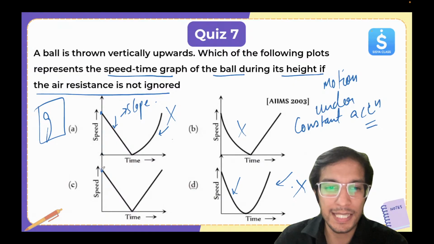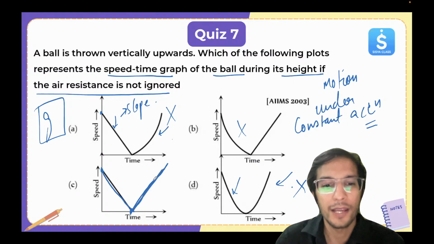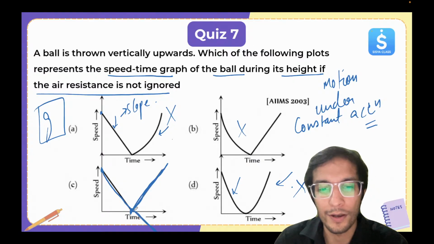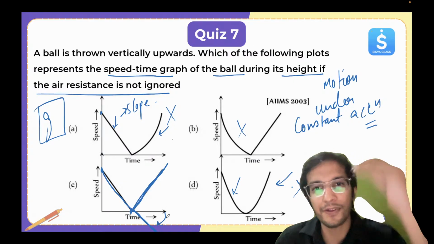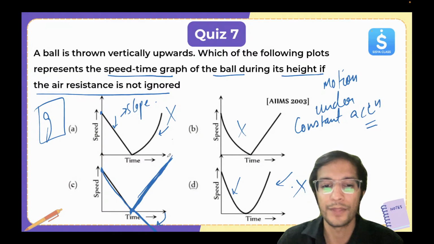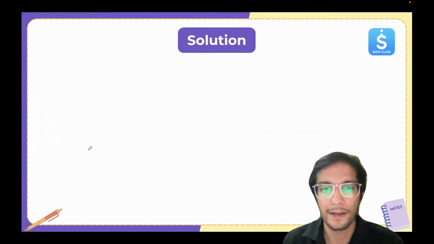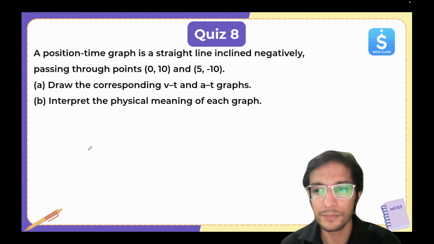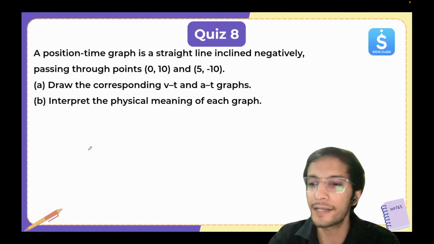Only here you can see the speed which was thrown upward. It was becoming 0 at the highest point, and then again it starts to come back down, and you can see speed stays positive. If it was velocity, then it will go down. Okay, then it is like in negative direction, it starts to increase, but at speed, it will stay positive. Okay, so here in this case, the graph will be like this. So this is the correct option. Now let's look at the next one. Pay attention, very, very important.